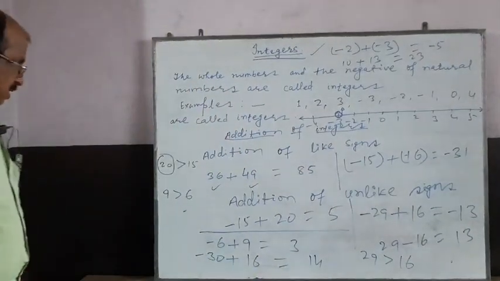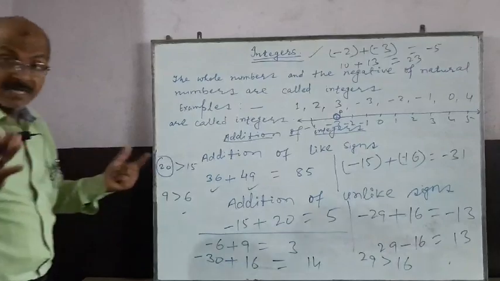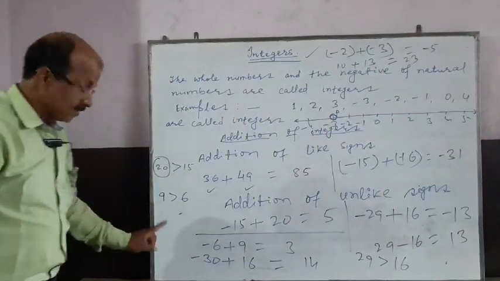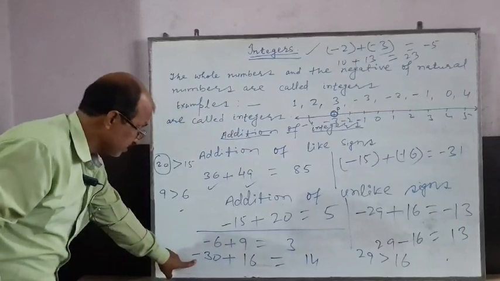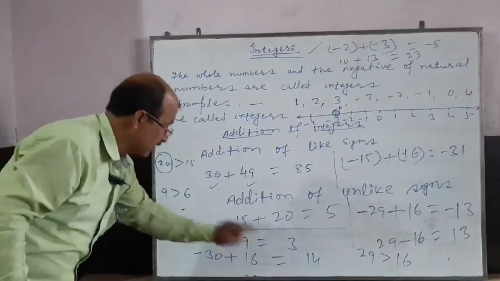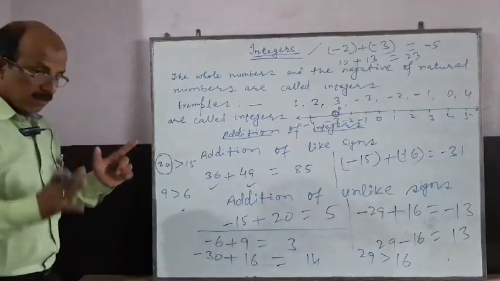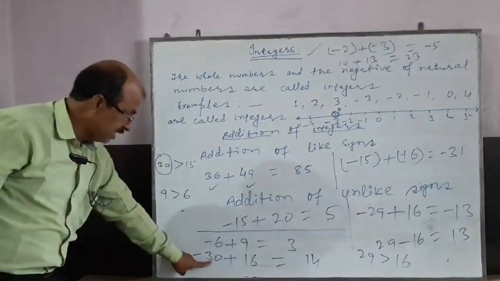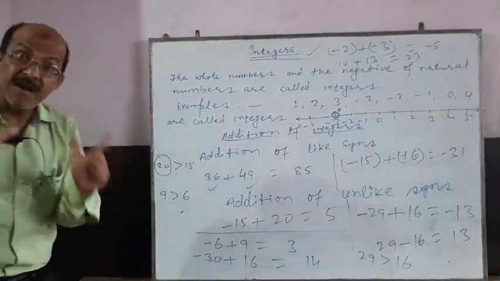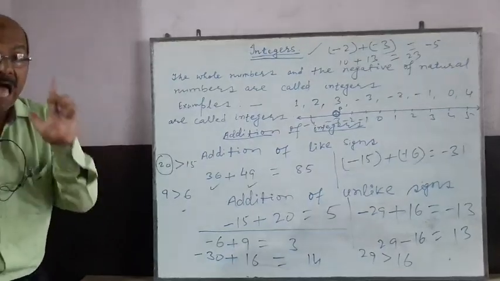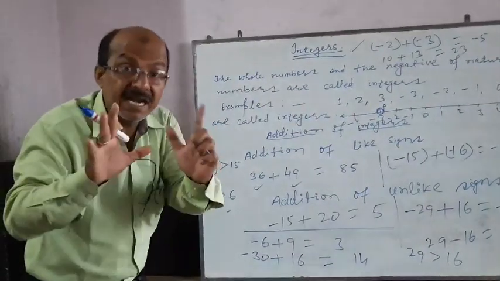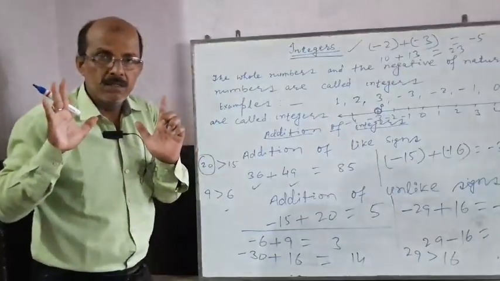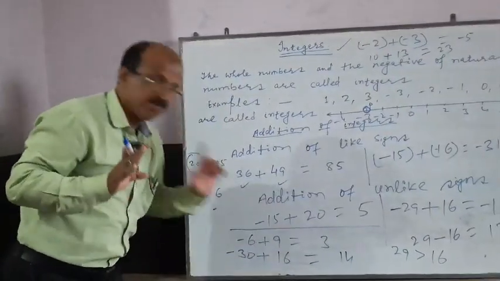Now what about its sign, student? Minus 30 and plus 16. You know that? Remove the sign. 30 is greater than 16. I am not telling that minus 30 is greater than 16. I am telling you that 30 is greater than 16 regardless of its sign.